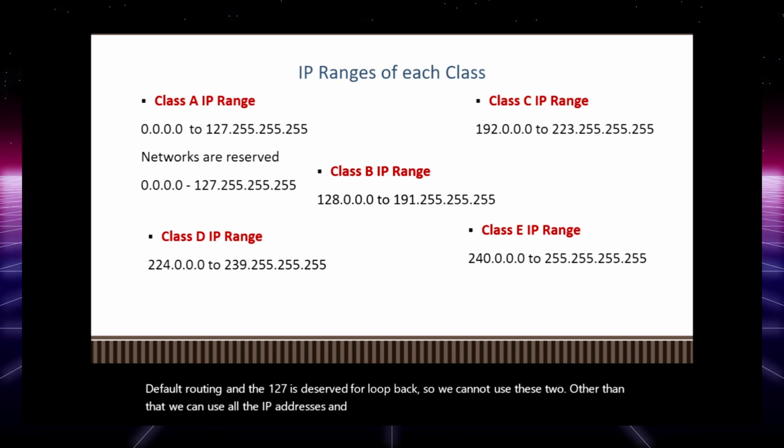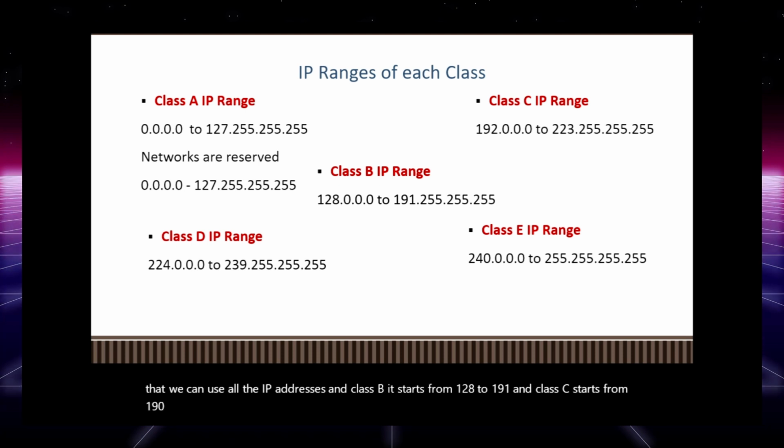And class B starts from 128 to 191. Class C starts from 192 to 223, class D starts from 224 to 239, and class E starts from 240 to 255.